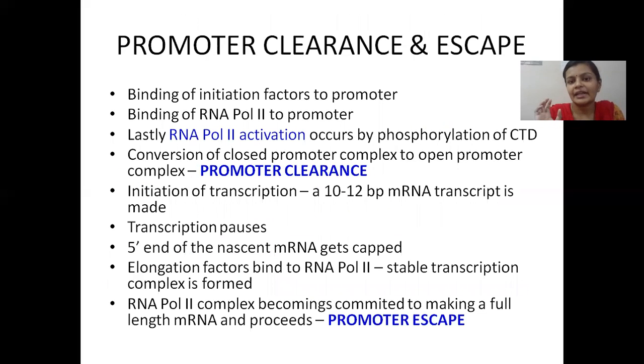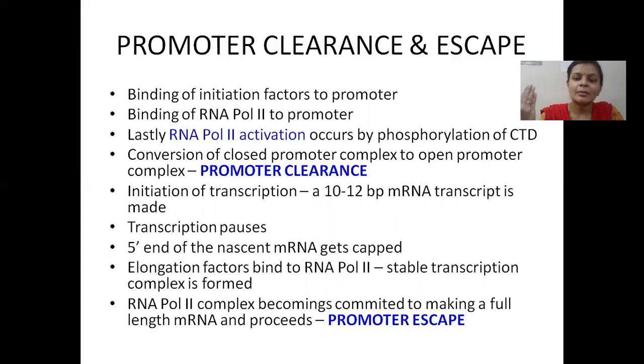So, promoter clearance and promoter escape. What we are talking about here is, first, these initiation factors come and bind to the promoter, and after the initiation factors are completely assembled, they signal to the RNA polymerase enzyme. The enzyme comes only later. After the assembly of initiation factors, RNA polymerase 2 comes and binds to the promoter.